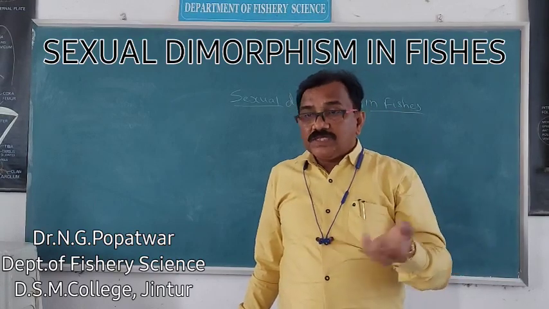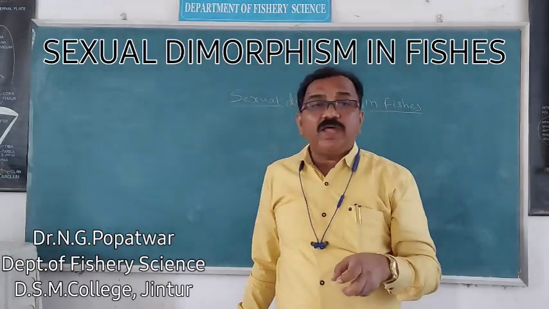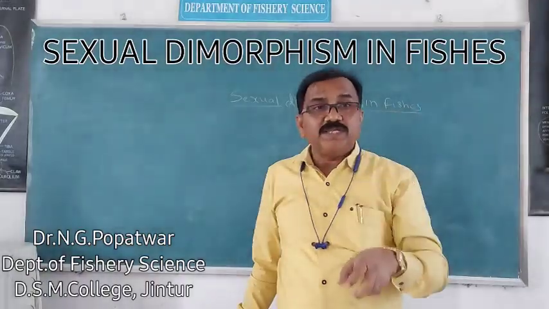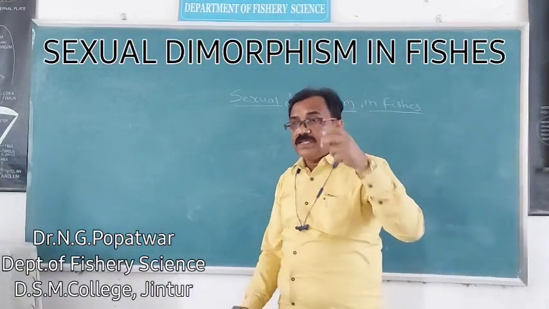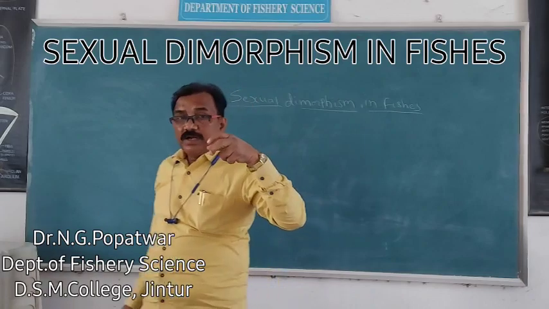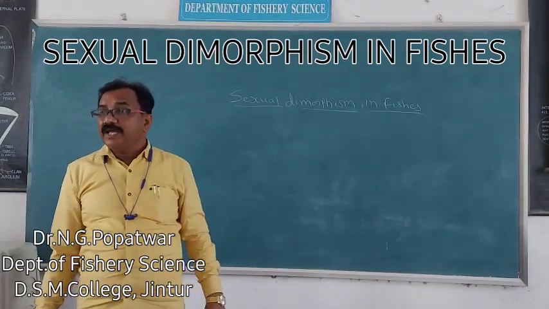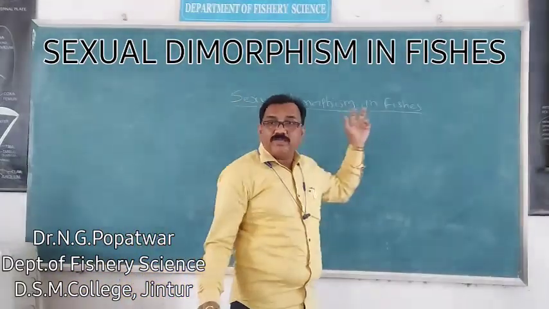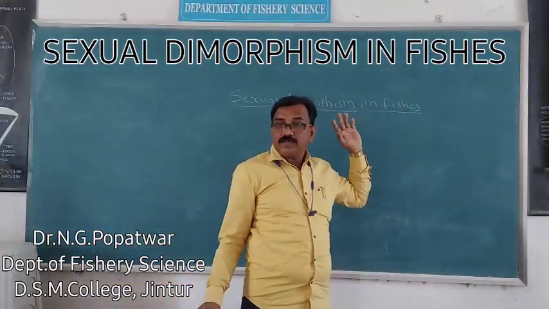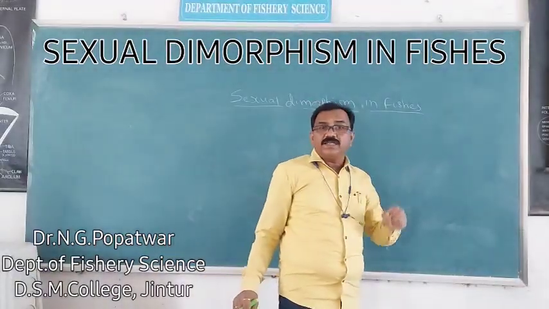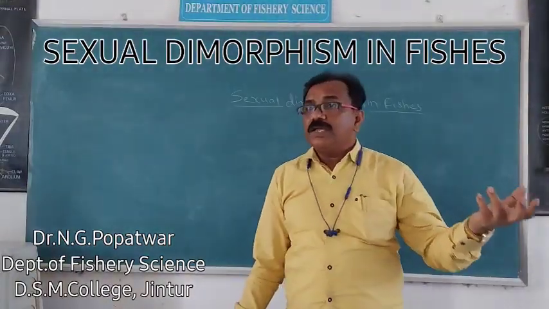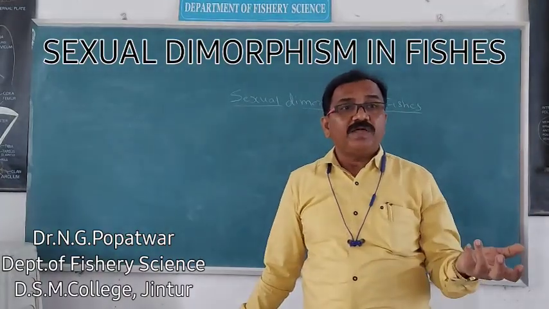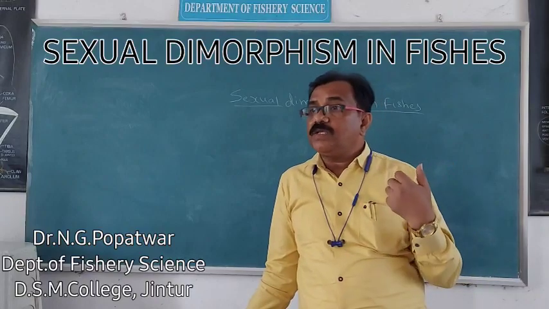Some characters are related to those species, those fishes. Some characters are directly related to the primary sexual characters, related to gamete formation, sperm formation, egg formation, and we can identify whether the fish is male or female.